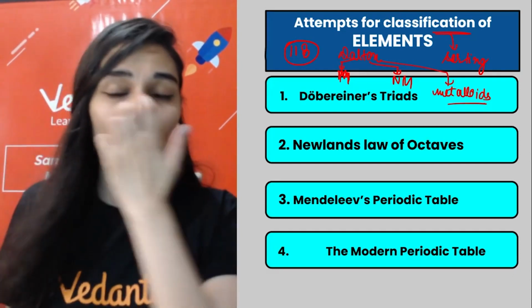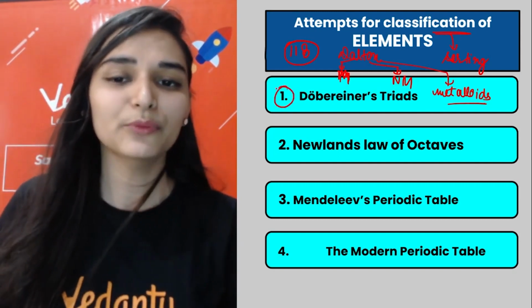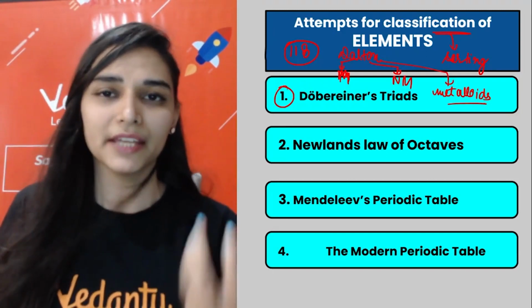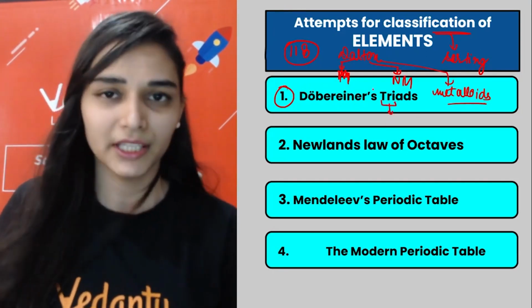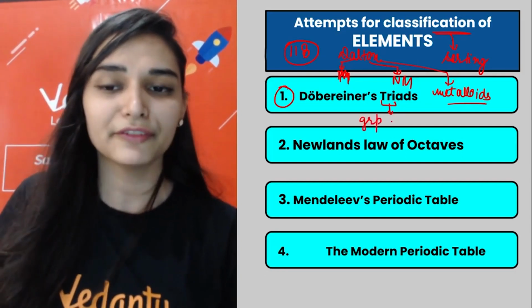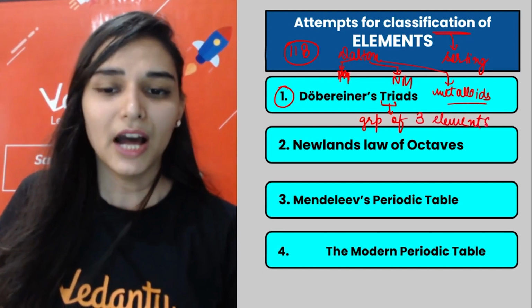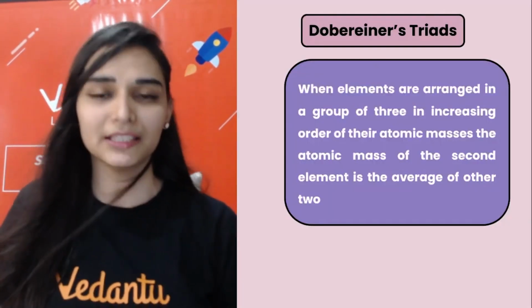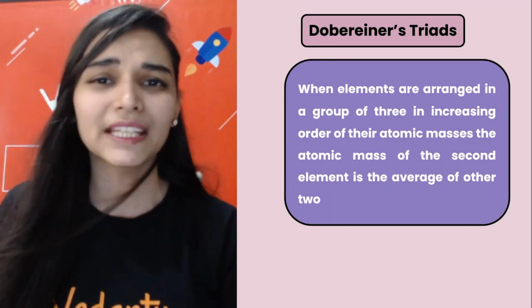So if I talk about the proper classifications, the very first one was given by Sir Dobereiner. This is known as Dobereiner triads. With this term, tri means a group of three. So here Dobereiner is referring to a group of three elements. After this, other scientists also came into the picture. So let's talk about the classification of the Dobereiner triad. He gave a very nice idea.